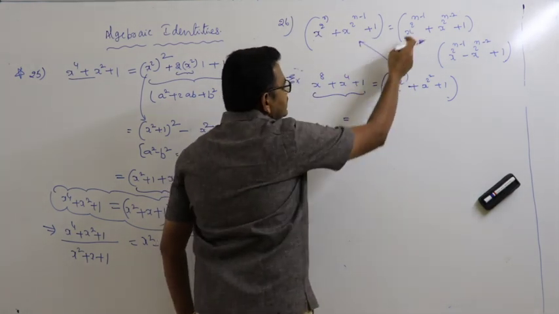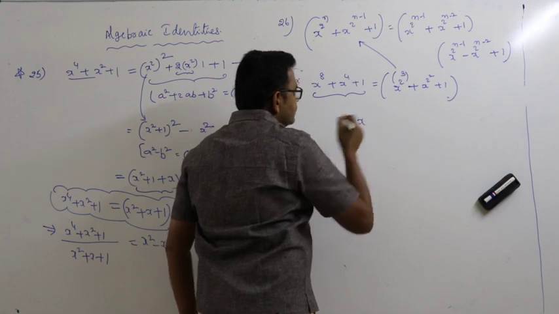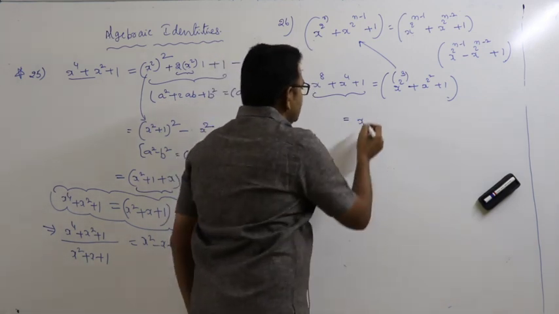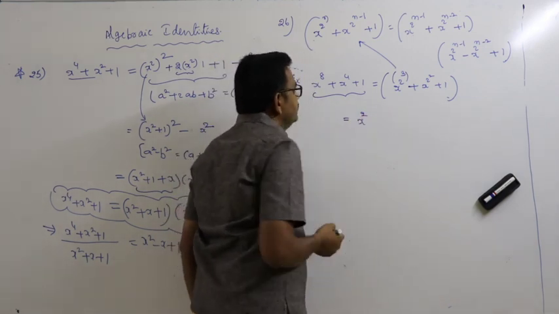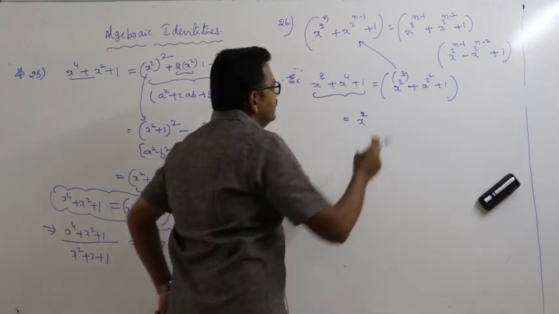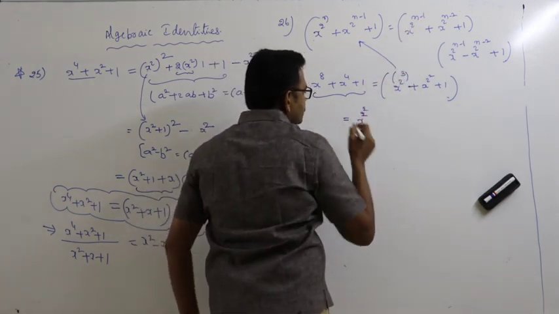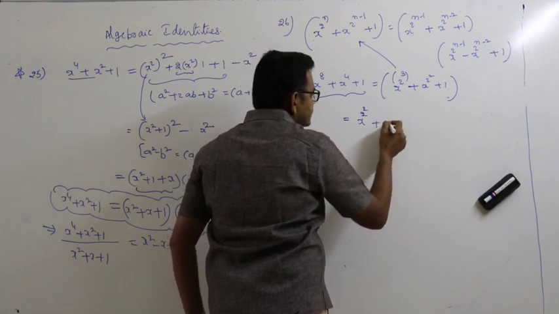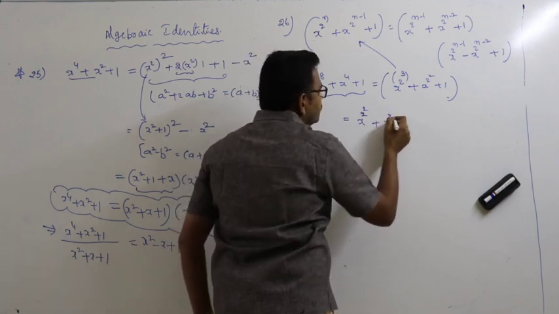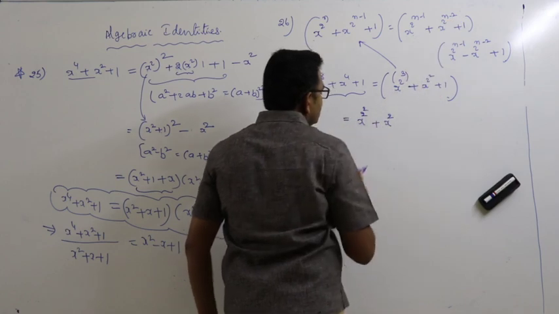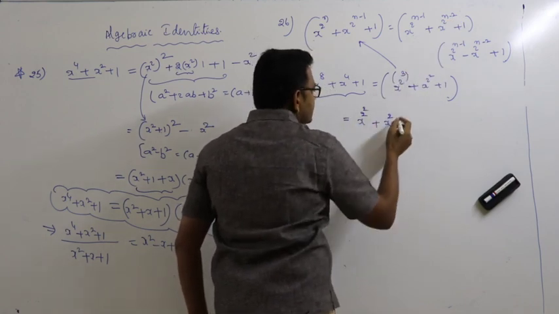So x power 2 to the power of n minus 1, where n is 3, that is 2, plus x power 2 power n minus 2. N is 3, 3 minus 2 is 1.